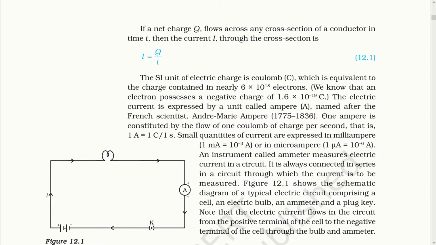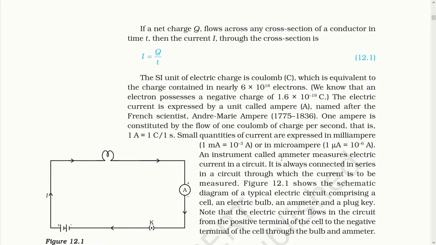This is the definition of ampere. 1 ampere is constituted by the flow of 1 coulomb of charge per second. That means 1 ampere is equal to 1 coulomb by 1 second. Small quantities of current are expressed in milliampere, that is 1 milliampere is equal to 10 raised to minus 3 ampere, or microampere, that is 1 microampere is equal to 10 raised to minus 6 ampere.